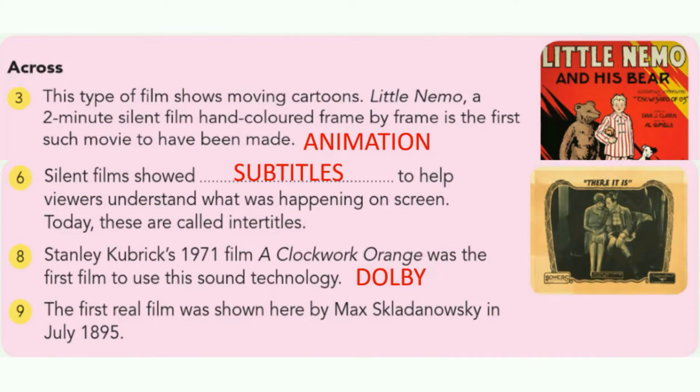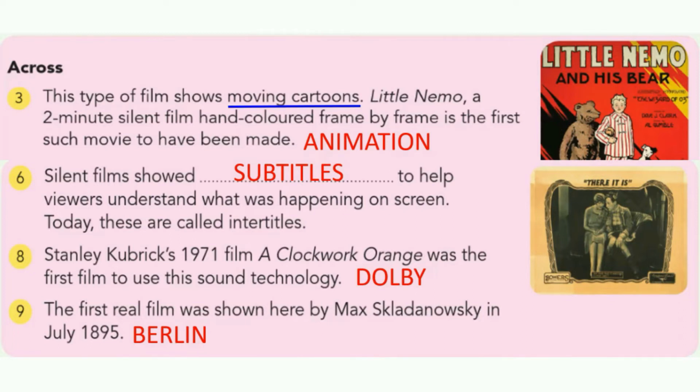Next, where was the first real film shown? Berlin is the place where the first real film was shown. It is the capital of Germany. By whom? Max Skladanowski, in July 1895, displayed the first real film in Berlin. Berlin is the capital of Germany.